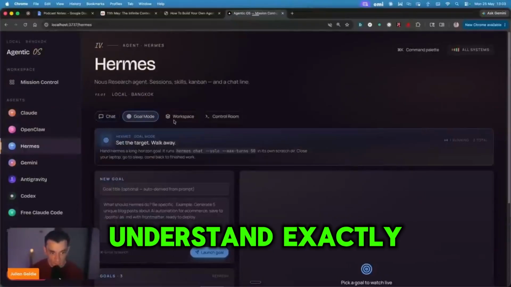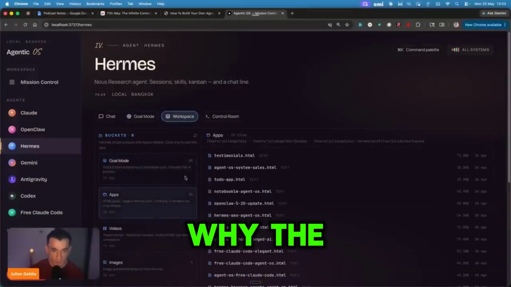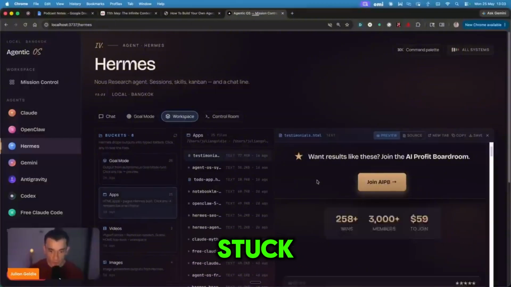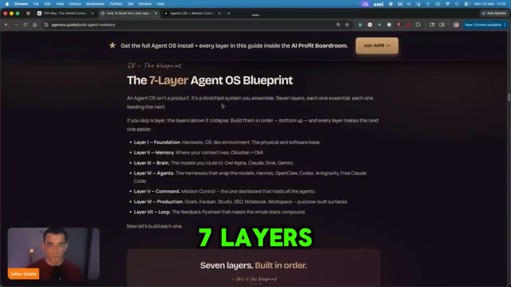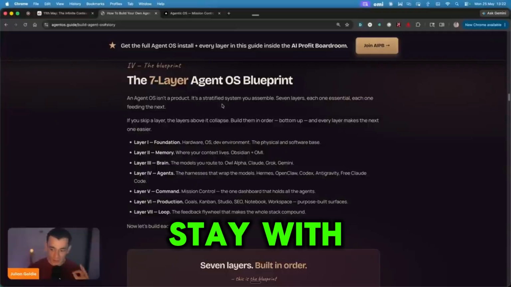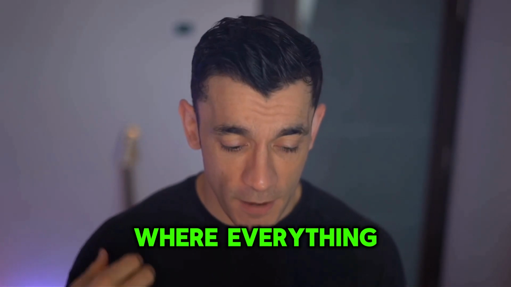By the end, you'll understand exactly what an agent OS is, why the browser tab approach is keeping you stuck, and how to build one from scratch. 7 layers, no SaaS subscriptions required. Stay with me, because the third layer is where everything changes.